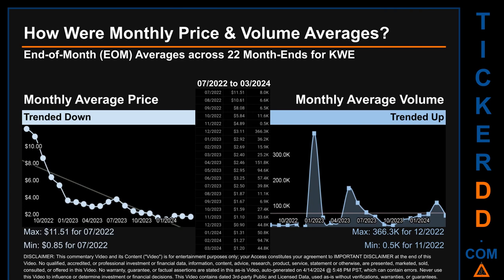The maximum end-of-month average price was $11.51 for 07/2022 while the minimum was 85 cents for 07/2022. Looking at volume, 12/2023 and 11/2023 respectively saw the highest and lowest monthly average volume at 366.3 thousand and 0.5 thousand.